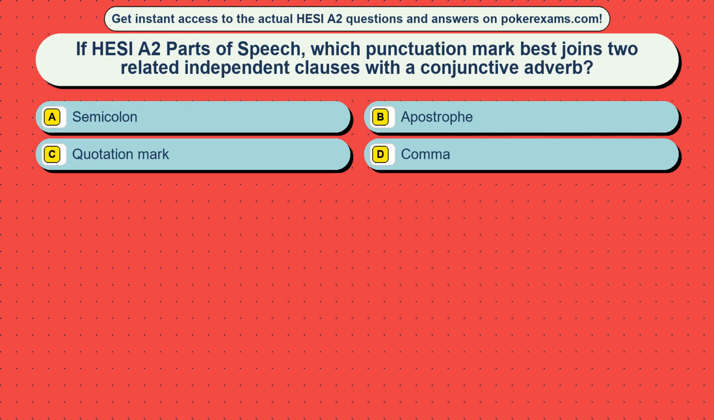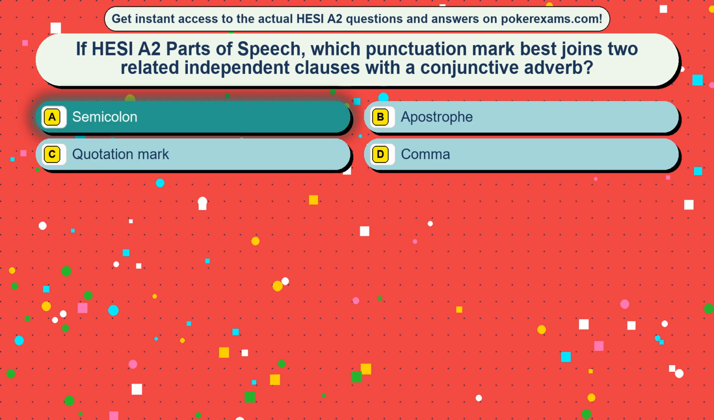Question 10. If HESI A2 parts of speech, which punctuation mark best joins two related independent clauses with a conjunctive adverb? Option A, semicolon. Option B, the apostrophe. Option C, quotation mark. Option D, comma. The correct answer is option A, semicolon.